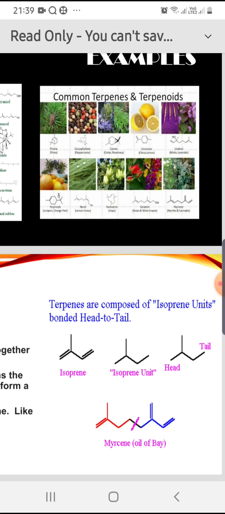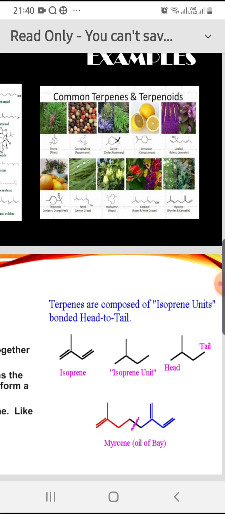Theoretically, there are three possibilities that two isoprene units are connected by head to head linkage, tail to tail linkage, or head to tail linkage. But nature is very systematic. It is observed that most of the structures of terpenoids contain isoprene units joined through head to tail linkage.